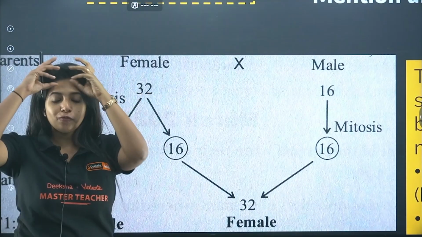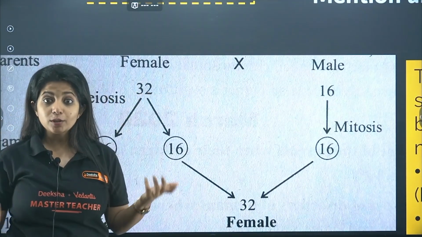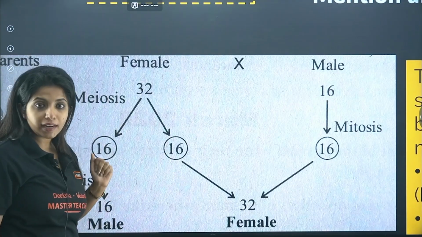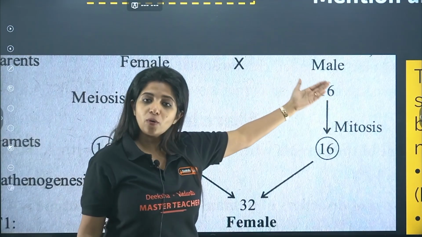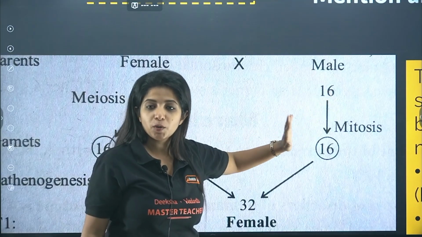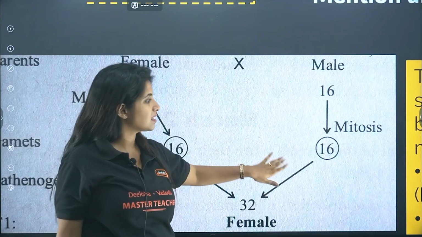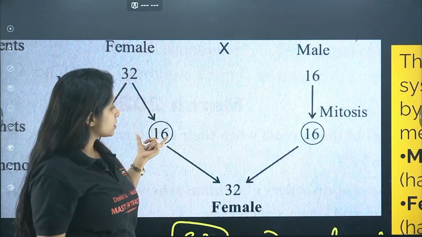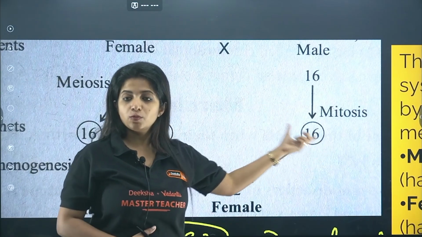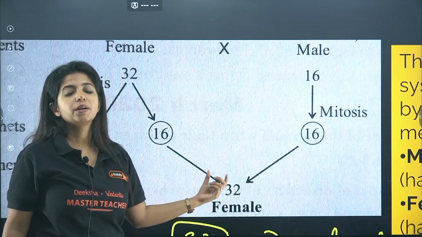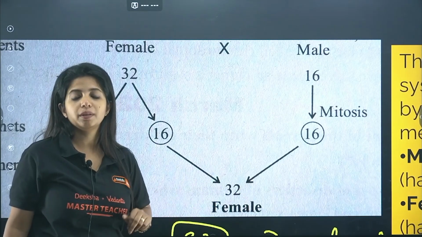Now when you want to form gametes, you undergo meiosis, reductional division. Half the number of chromosomes is going to be there in the gametes. Here the males are already haploid, my dear children. They cannot undergo meiosis, they undergo mitosis to increase the cell number. Chromosome number remains the same. Now a gamete carrying 16 chromosomes and a gamete carrying 16 chromosomes come together, you get an organism having 32 chromosomes, and it is going to turn into a female.